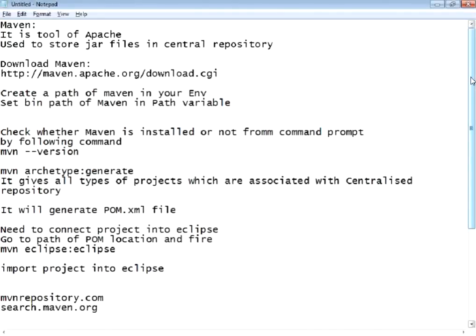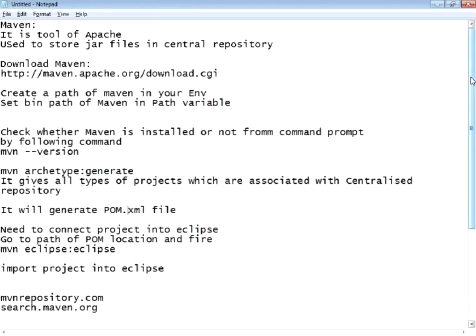The definition of Maven is that it is a central repository. It is a server where it can store the jar files. It is a tool of Apache. It is a central repository which is deployed at the server, and Maven stores all the jar files, not only Selenium, JUnit, TestNG, Java, all the jar files, not only restricted to Selenium.